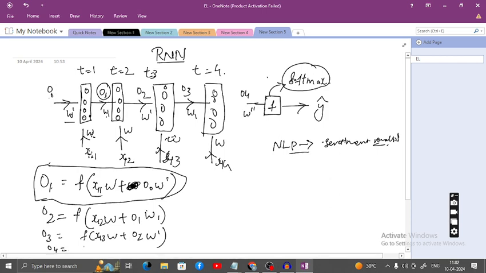O4, the output of 4, is equal to the activation function of X14 W plus O3 W dash. Right? So this is the sequence. Sequential information is always maintained.